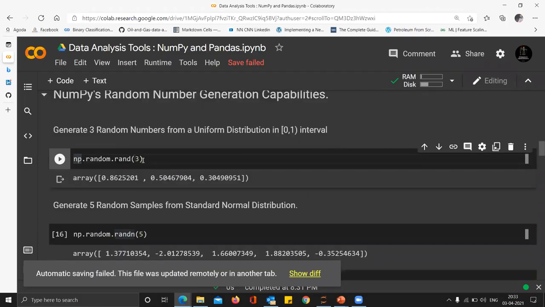So np.random.rand generates, and this 3 means the number of points that you want to generate, or the samples that you want to generate. So you can think of it like this. The computer already has millions of data points in its store, and you just want to sample out any number of values from that basket. Now, when I say basket, the computer can have different baskets for different distributions.